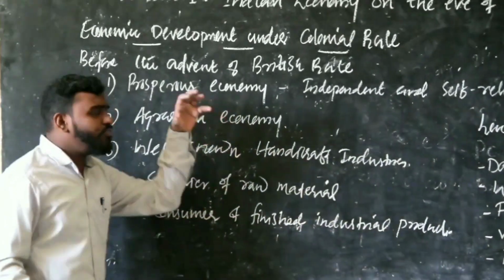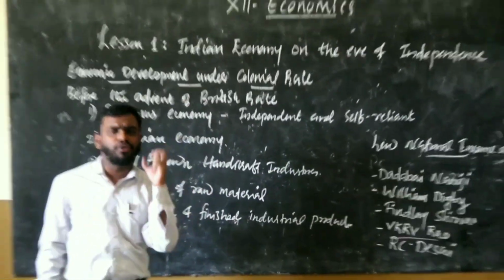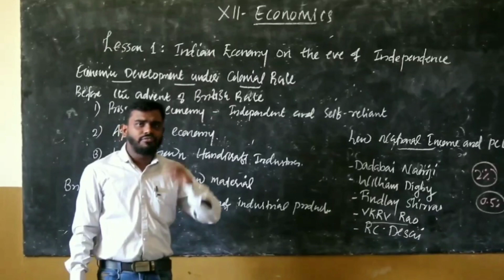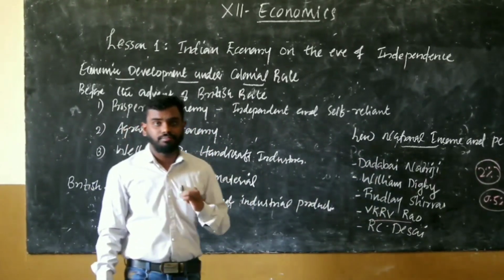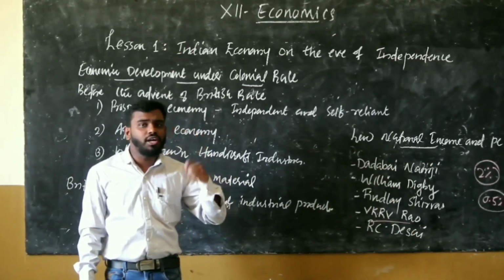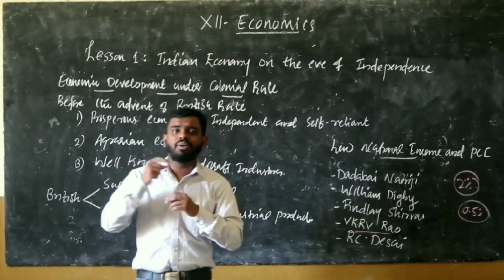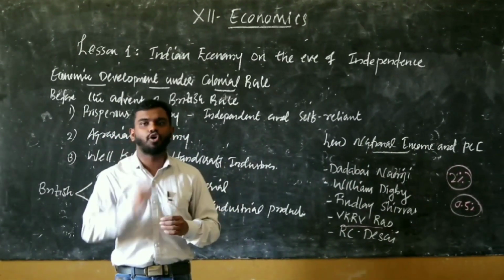Okay, if we analyze the condition of Indian economic development during the colonial period, we need the data of national income as well as per capita income. If we get that, then only we can say whether the Indian economy was developed, underdeveloped, stagnant or developing under colonial rule.